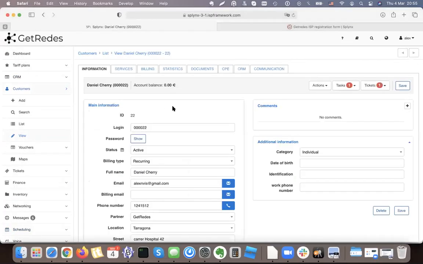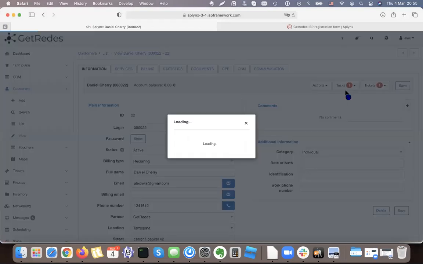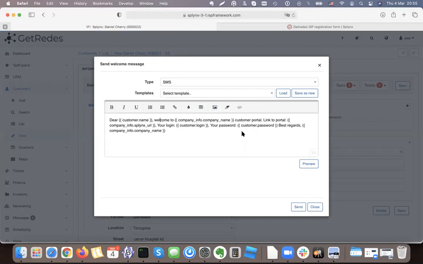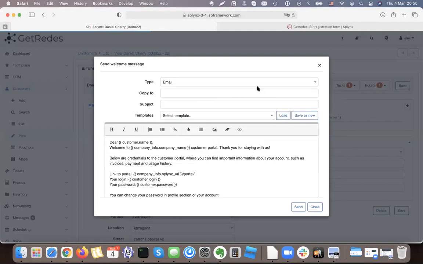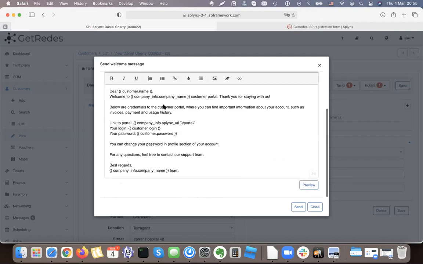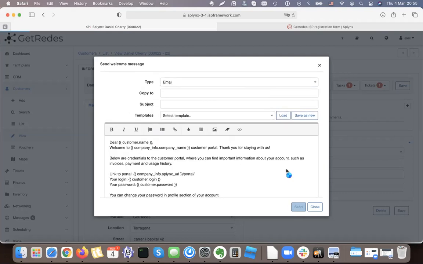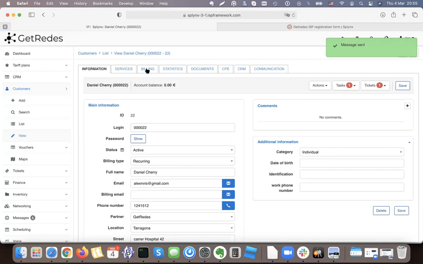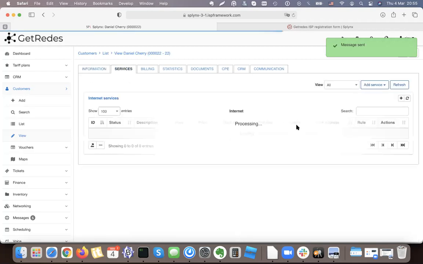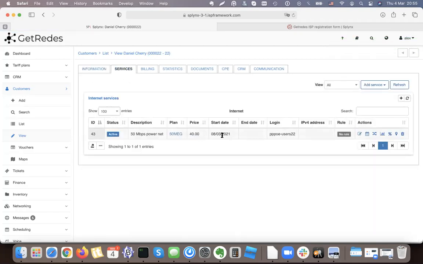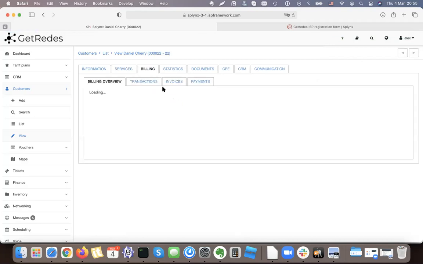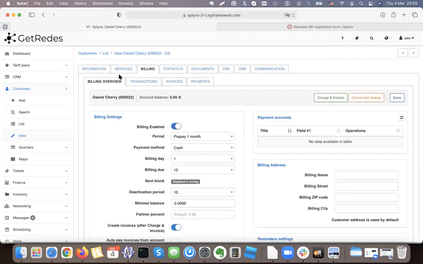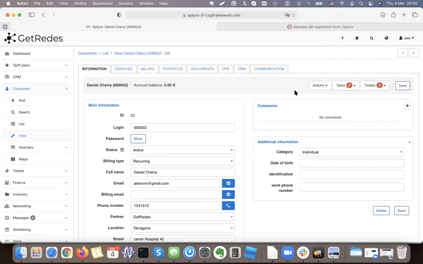I'm going to this client and just sending him the welcome message. It can be an SMS, it can be a template. I just send it with his credentials to the portal. And I can see that he has a service that will be billed and billing is active. Everything is done. So the customer is ready to connect.